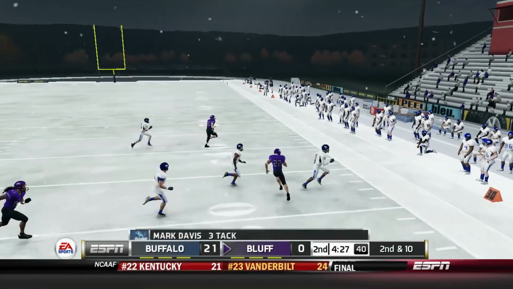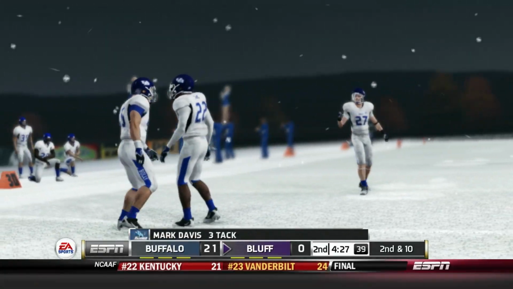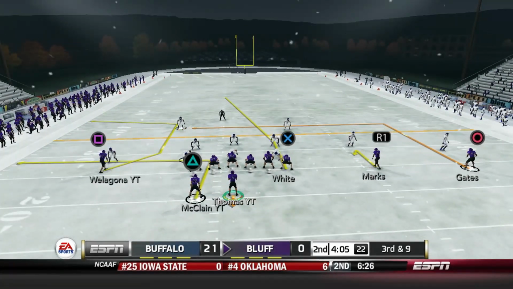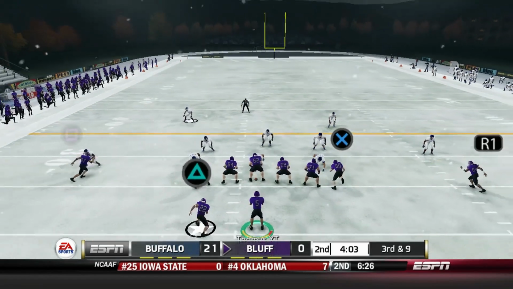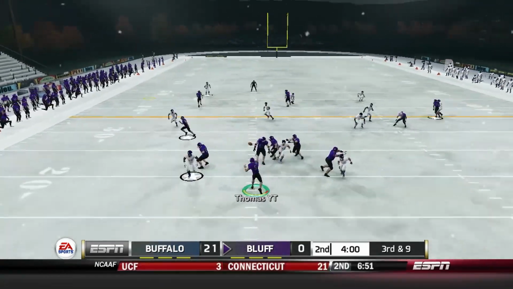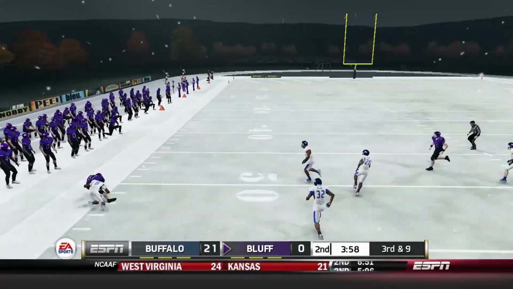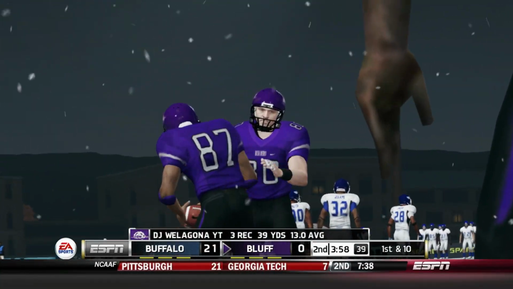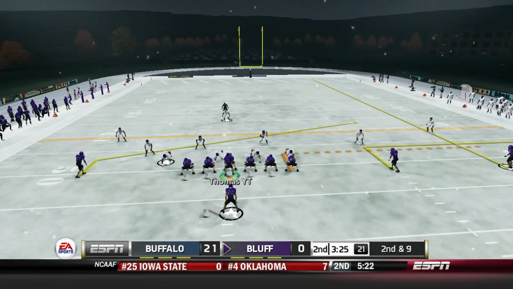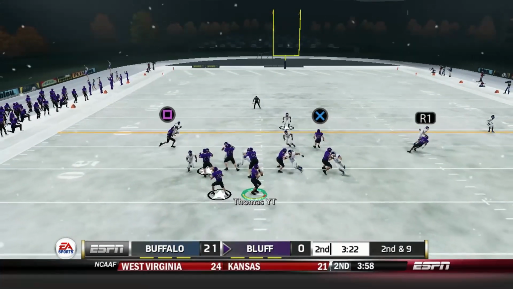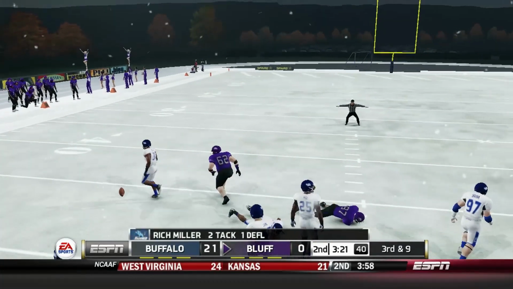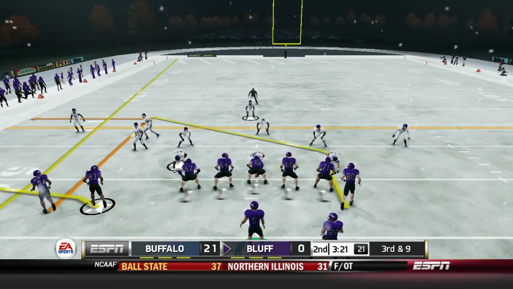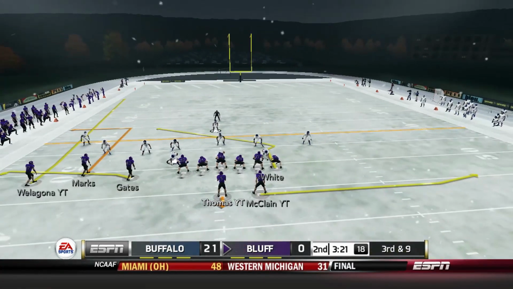As they try to throw to the right-hand side to start this next possession. It's incomplete. Trying to get to Chris McLean, but wasn't quite there. And so once again, another 3rd down coming up. 0 for 4 so far. Can we make it 1 and 5? We finally get a 3rd down conversion. DJ Welgana, 22-yard gain. That's one of our bigger plays of this game. And we finally get our first down conversion, as we nearly turned it over 2 plays later. Rich Miller got his hands on the football, just couldn't quite make the play.